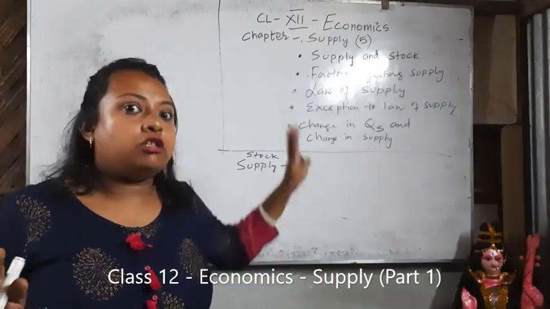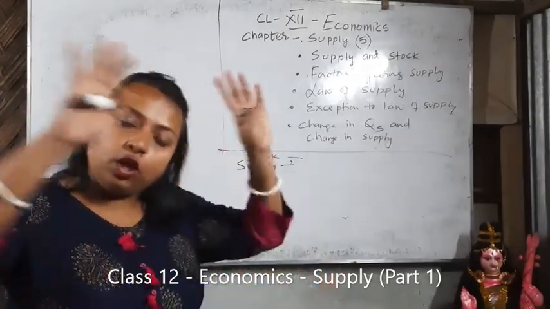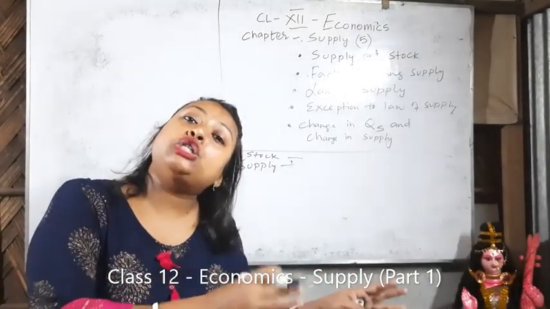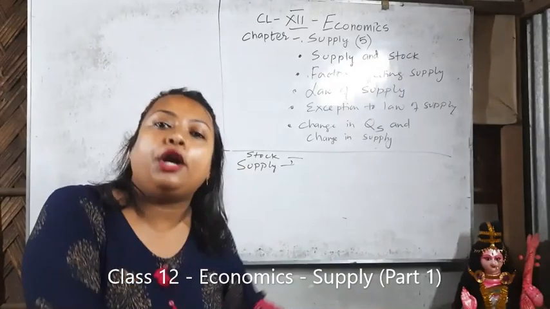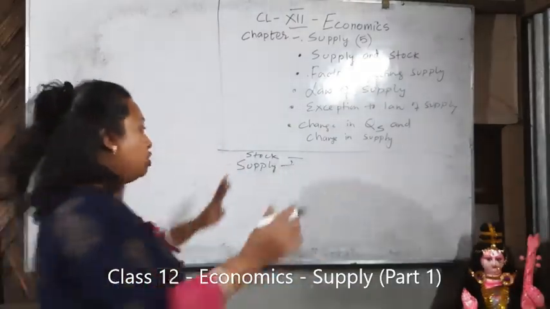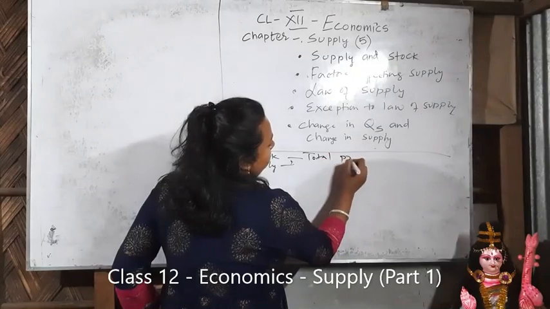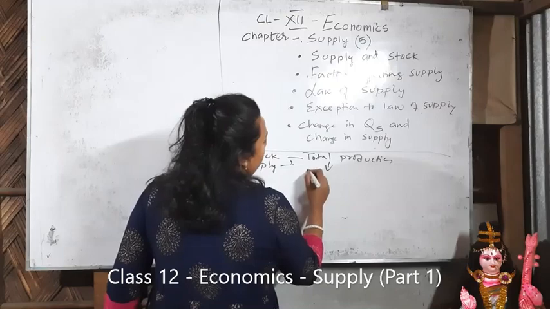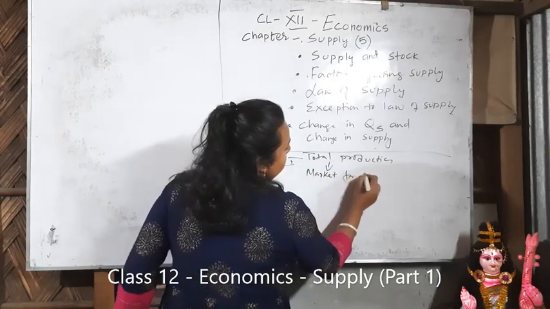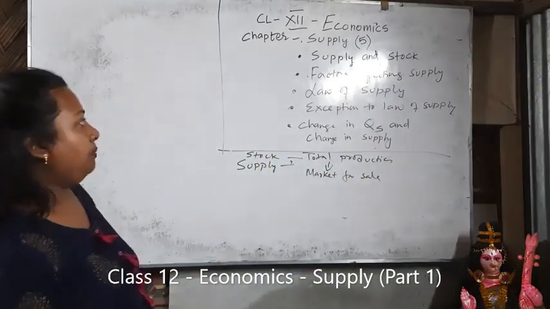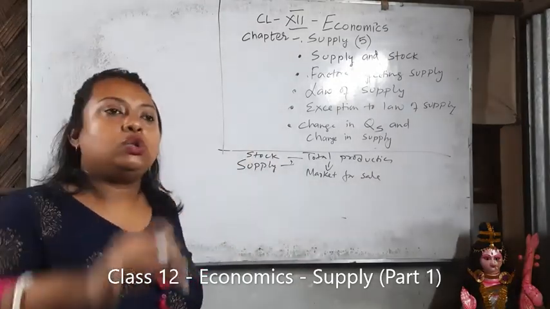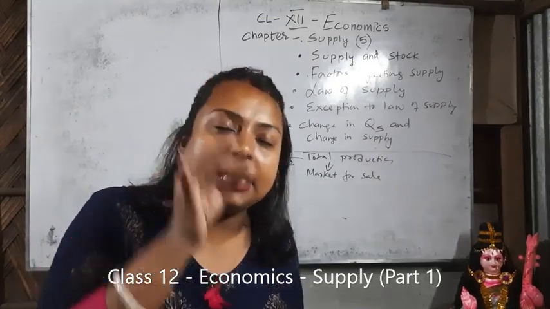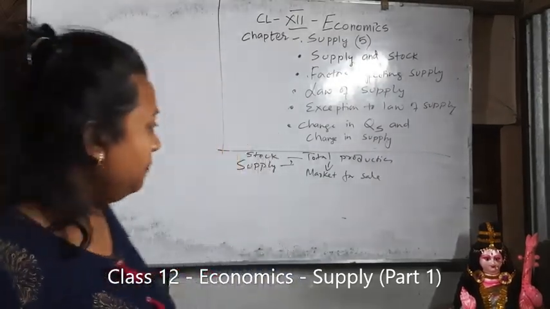Supply and stock. Stock means the total production of the producer. And supply means from that stock, how much is actually brought to the market for selling at a point of time. Clear? So stock means total production, and supply means how much of that is brought to the market for sale. So supply is the total quantity of a commodity which is actually brought to the market for selling at a point of time. Clear? This is supply.